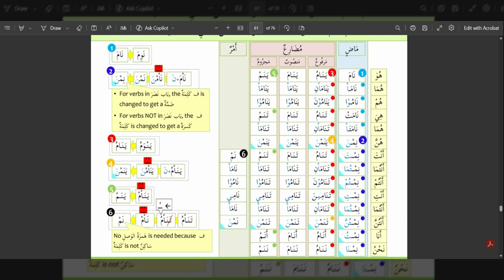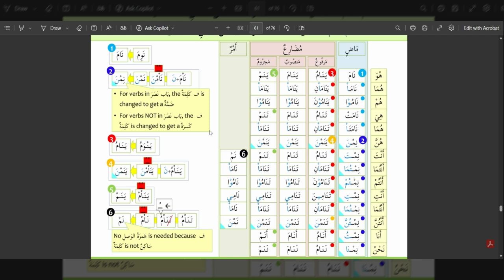Then in the mansoob form, it goes as yanama, yanama, yanamu, tanama, tanama, yanamna. Tanama, tanama, tanamu, tanami, tanama, tanamna, anama, nanama. Then in the majzoom form, we have yanam.